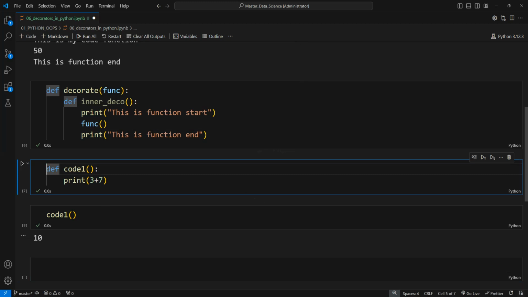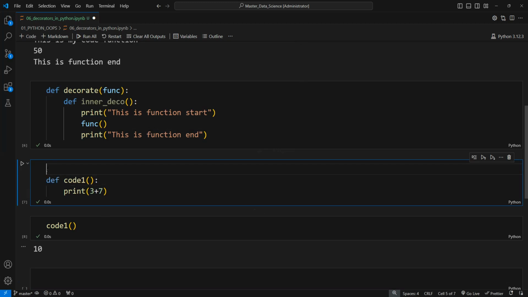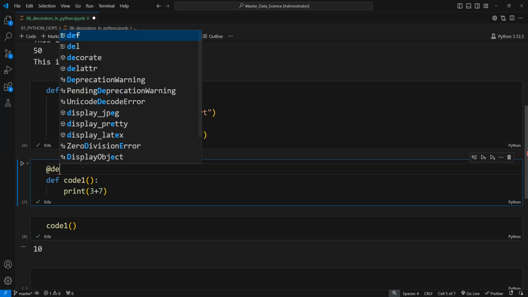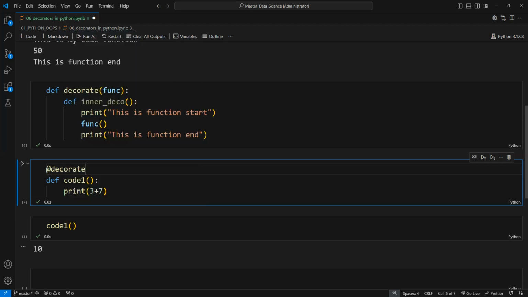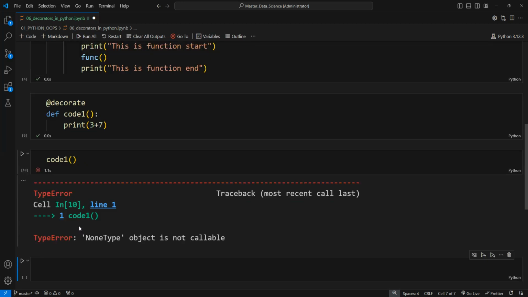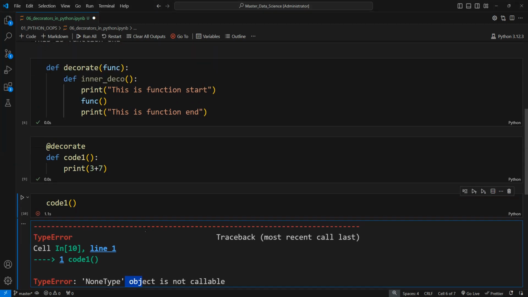For this purpose we are going to use decorators. If we want to decorate our function, we use the at the rate notation and then the name of our decorate function, because in this function we are going to pass the function parameter. So here I am going to use @decorate. Now you can see that we have decorated our function. Now if I run it again, you can see a NoneType error. Let me check where it is giving the error. I just checked it. We also have to return this function.